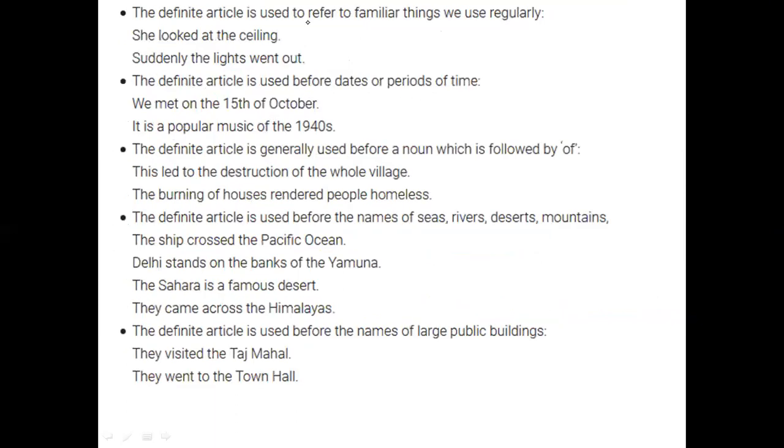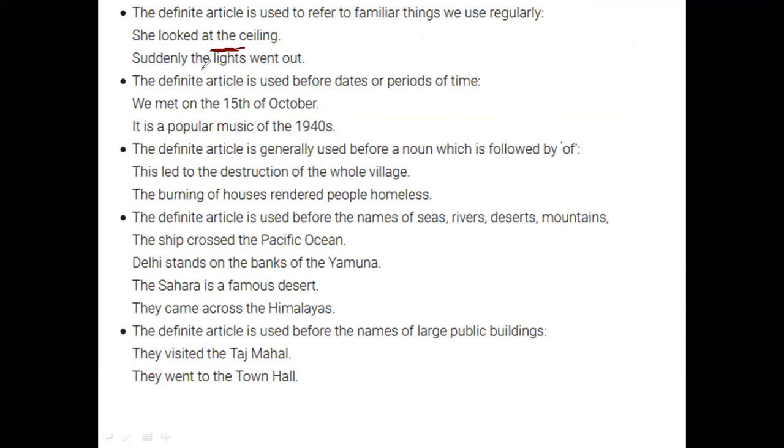Okay. Moving forward, we have the definite article for referring to familiar things we use regularly. So familiar things, like: she looked at the ceiling. That is something commonly visible. And: suddenly the lights went out.